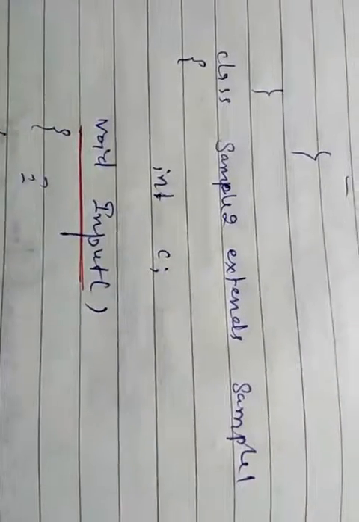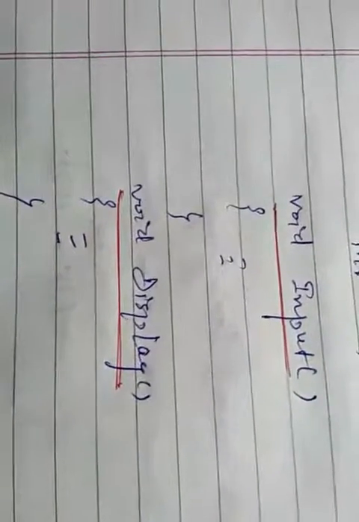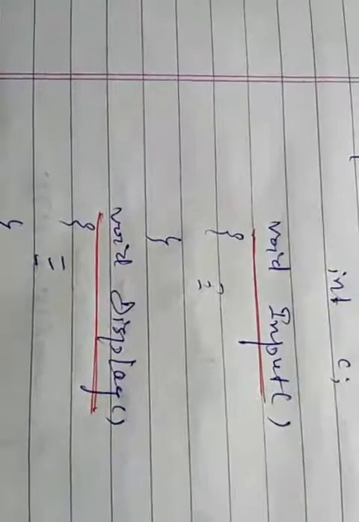Here is one instance variable, int c, and we are creating the same functions which are already defined in its base class. So again this is void input, and here the function's programming will be different. And the next function is void display that is already defined in its base class. So the prototype of this function is almost the same and the internal programming will be different.